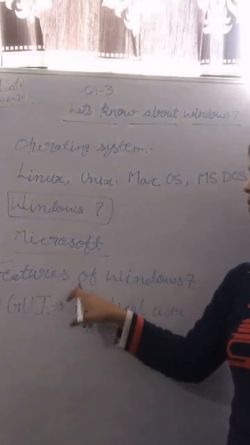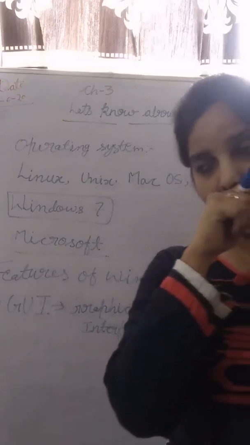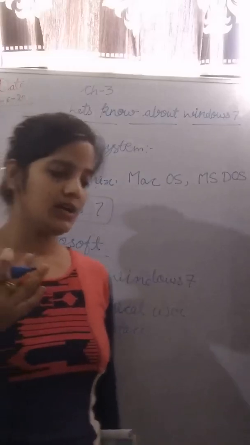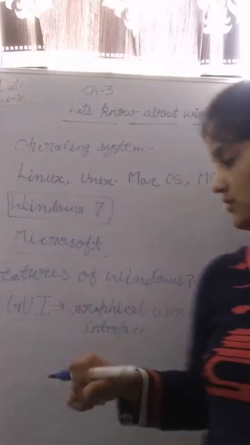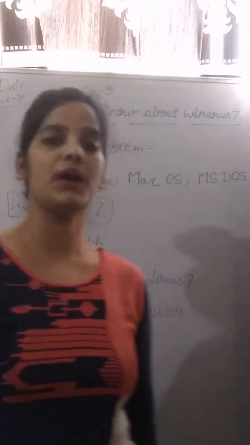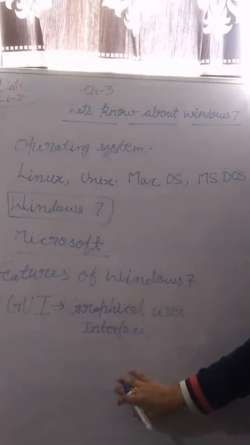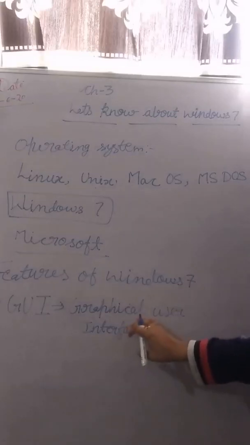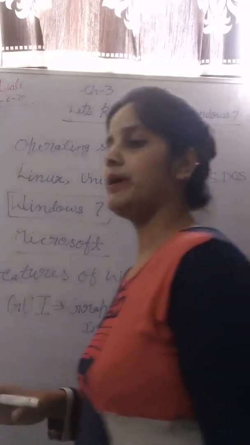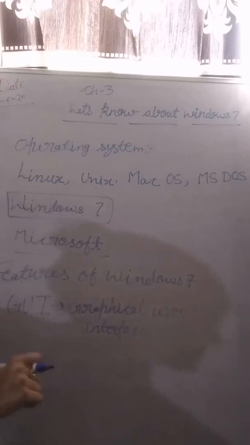Means in Windows 7, no need to remember the command, no need to write text for operating your computer. You just click the icon or folder using the mouse, and you can make your computer system work. Means we don't need to remember all the commands. It simply works by clicking on a particular icon.